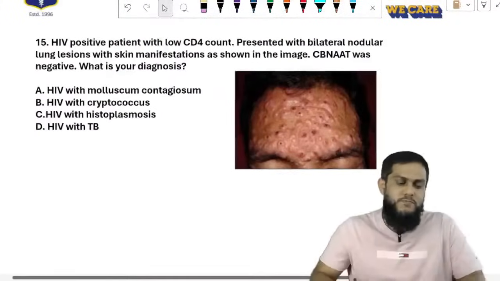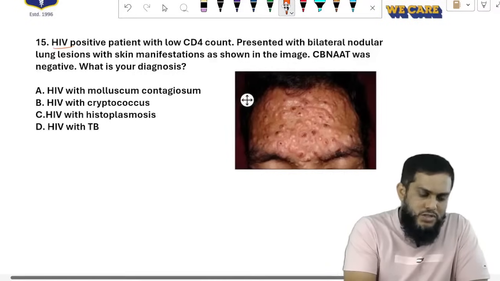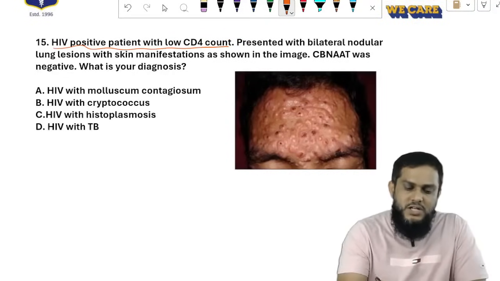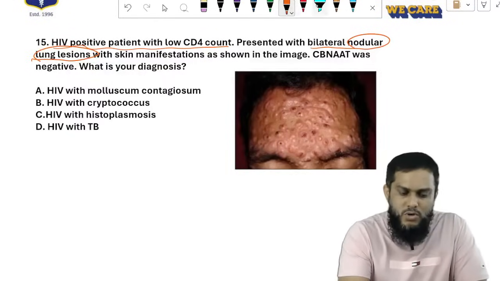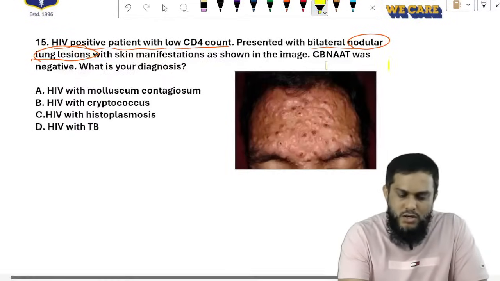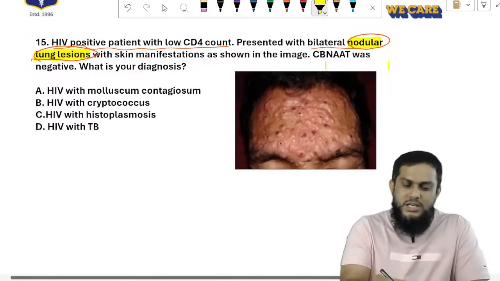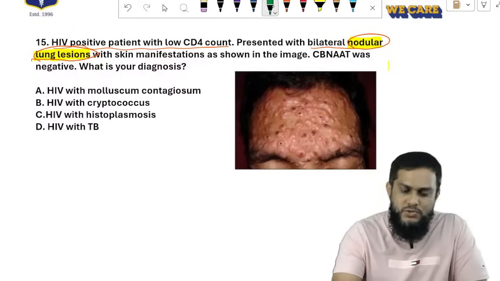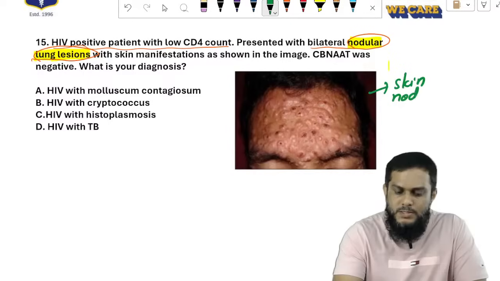Now if you see the question: an HIV patient with low CD4 count presented with bilateral nodular lung lesions. I want to highlight nodular lung lesions. And skin manifestation as shown in the image, so the skin manifestations are skin nodules.